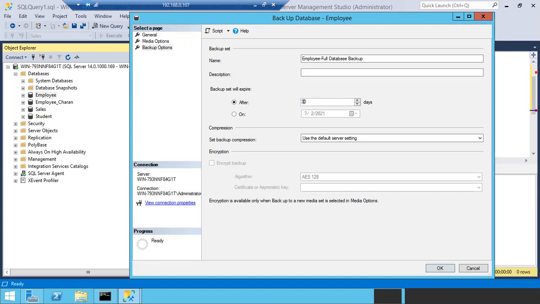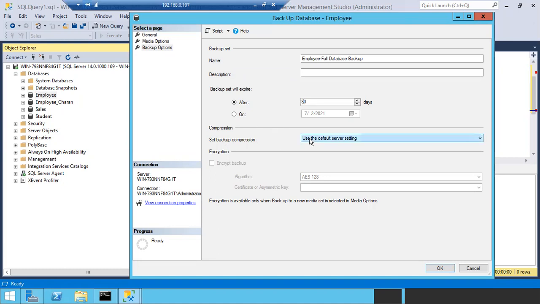In the same way you cannot use an expired backup. If you choose expiration as 3 days or 5 days, after 5 days you cannot make use of that file. Why? Because it was expired. So you can set the backup expiration, but usually we don't do it in the organization. In case you want, you can choose the backup set expiration.